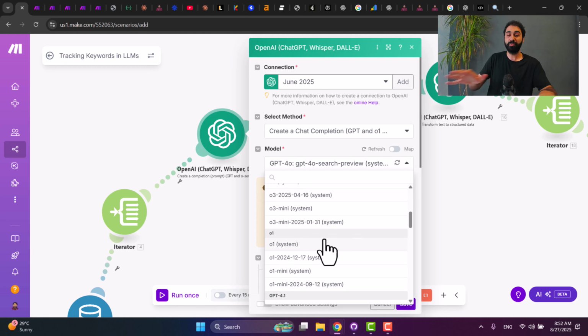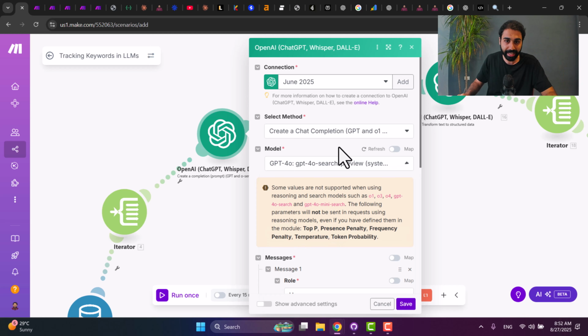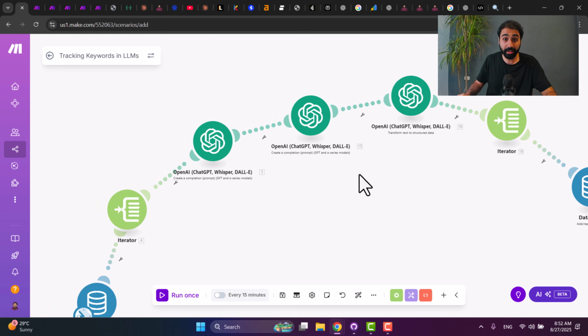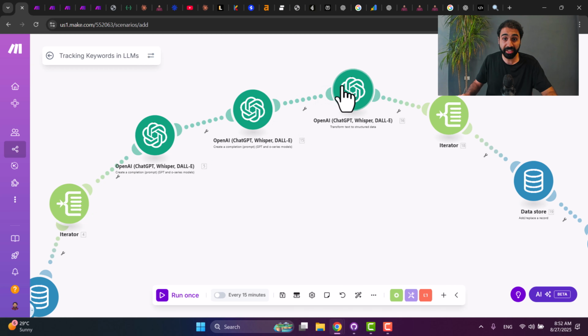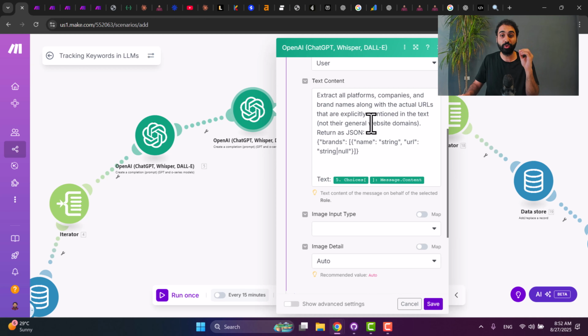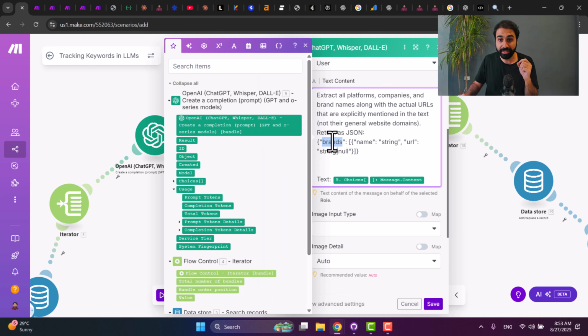You can also use the default model without web search to track your mentions on LMs without search. So this is another model if you want. We have a model with search and we have a model without search. In my case, I'm using the search preview to mimic the same behavior as ChatGPT. Then I will create these two OpenAI modules to extract the data in a formatted structure in JSON. You see here, I tell it to return a JSON, brands, and URL. So it's simple and it's easy for me to read and save in a database.